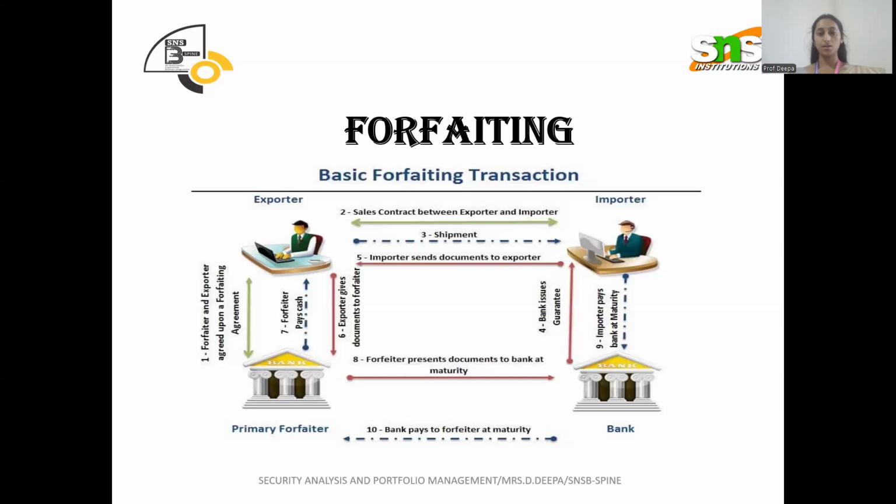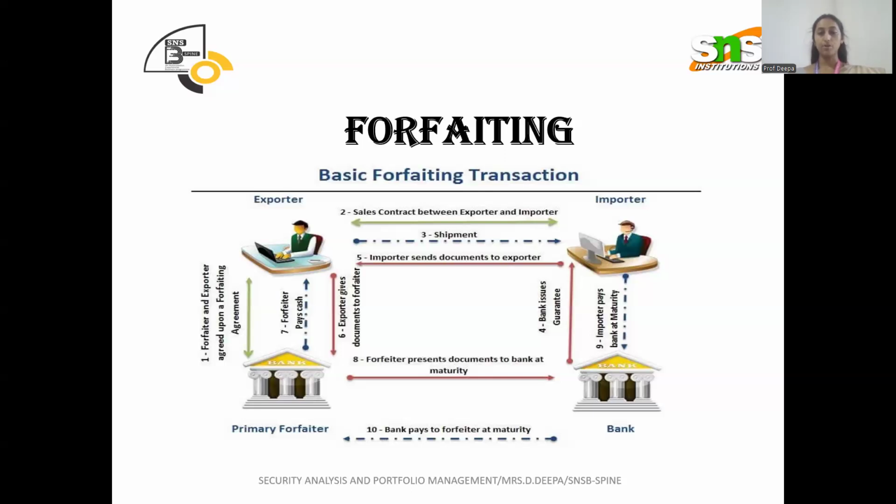Anyhow, some goods are going to be traded between this buyer and seller, and since cash is involved here, the forfeiter supports this for the different parties. Shipment is also done from exporter to importer.